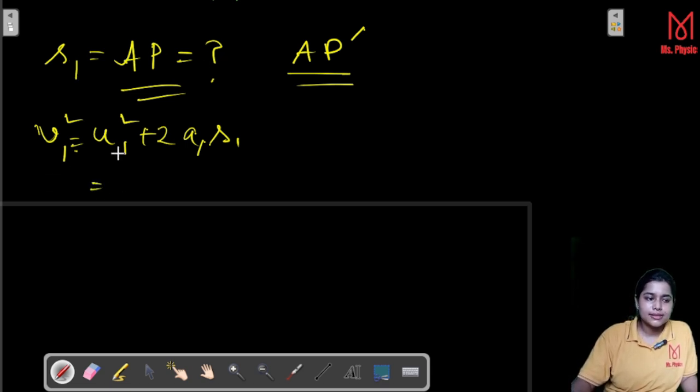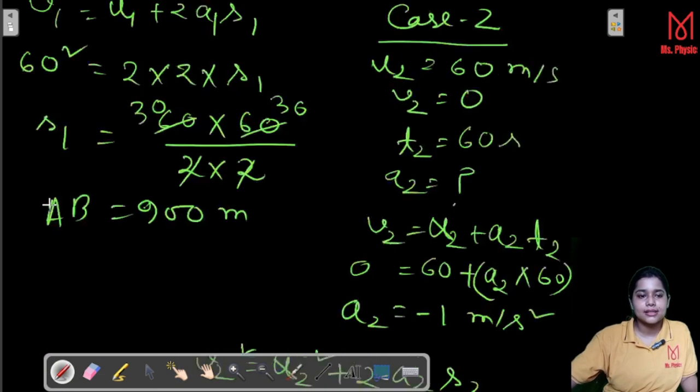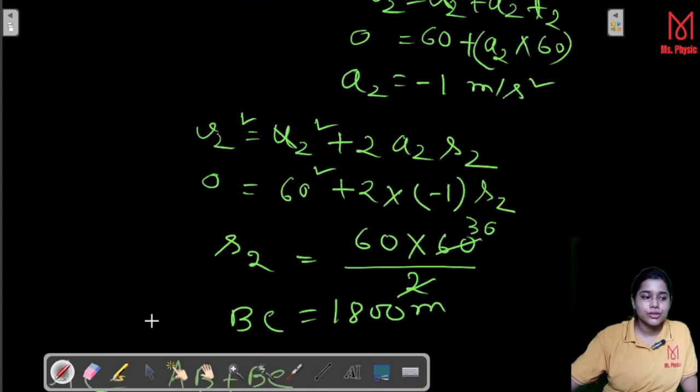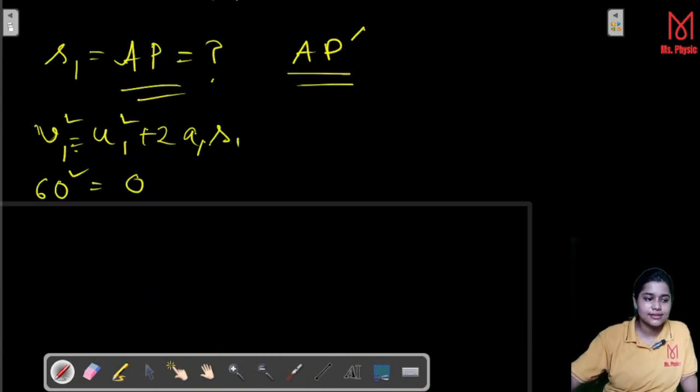U1 was 0 if you remember, and V1 was 60, right? But here the V1 is not 60, because the velocity we are considering is 30, up to 30 we have to calculate. So instead of 60, here we will write 30 square.